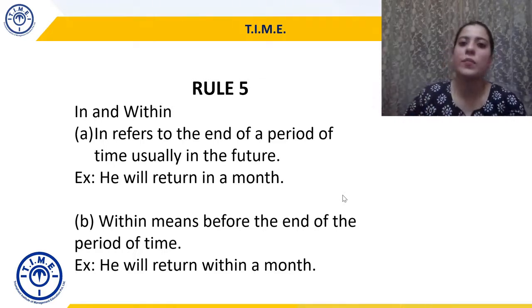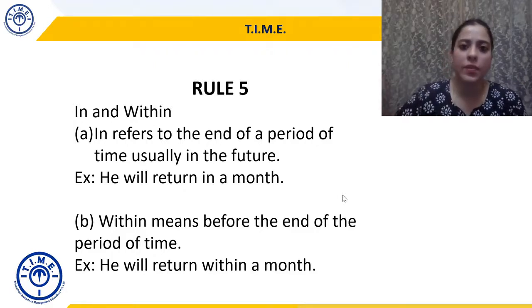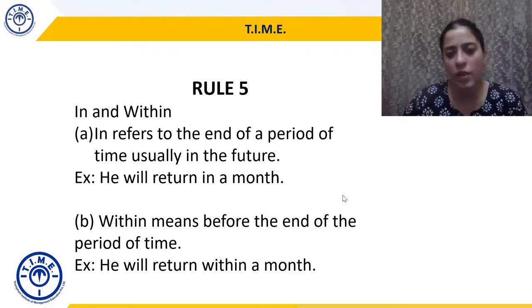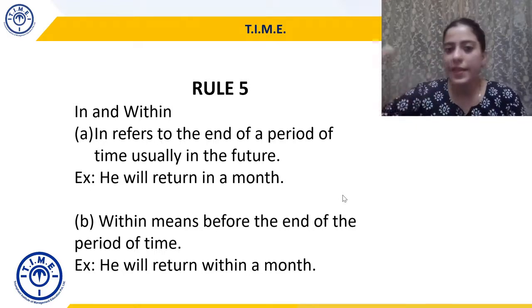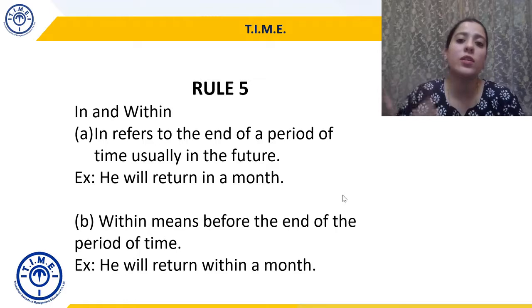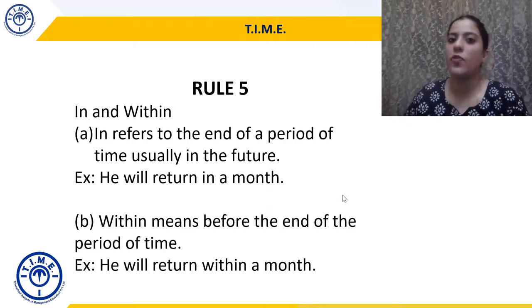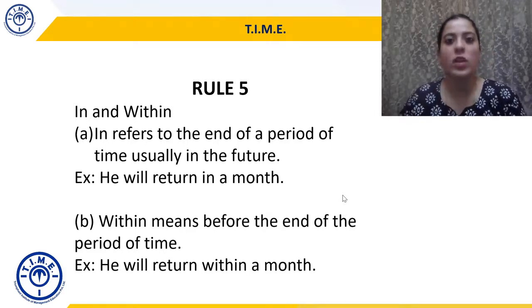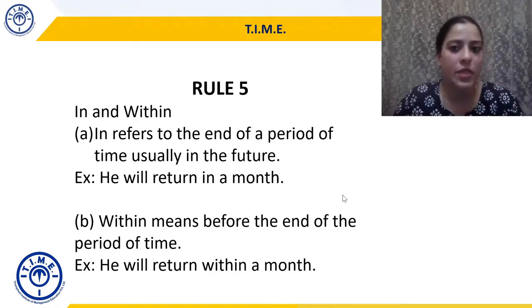Similarly, if you buy something online and it says that the product will arrive in 7 days. So when will the product arrive? It'll arrive after 7 days. Once the 7 days are over, then your product will arrive. But if the tag says that your product will arrive within 7 days, then your product can arrive tomorrow, day after tomorrow, 2 days from now, 3 days from now, but definitely in less than 7 days.